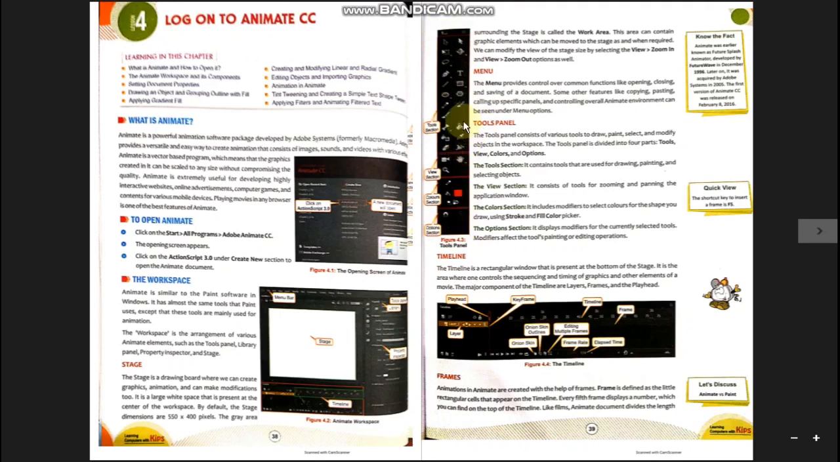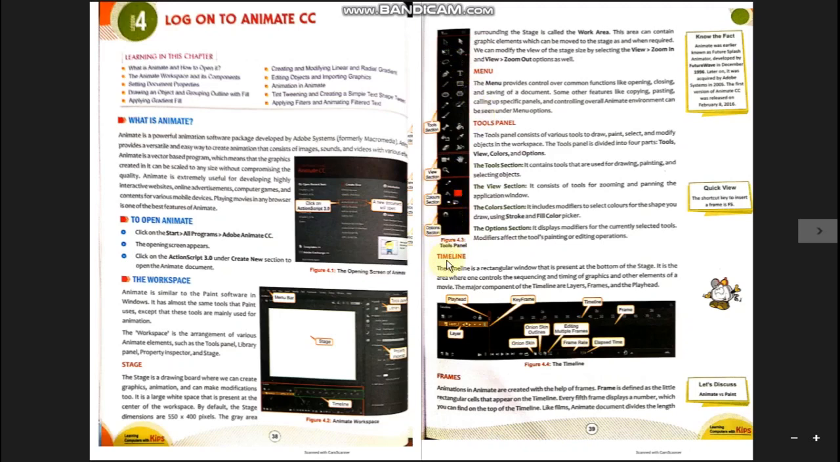One thing more, when you select any of the tools from here, its related options will be displayed into the options section. The options section displays modifiers for the currently selected tool. Modifiers affect the tool's painting or editing operations. Okay, so this is about the tools panel.